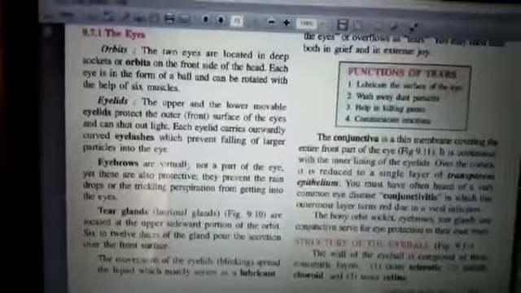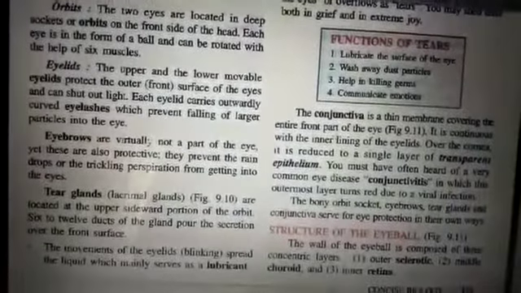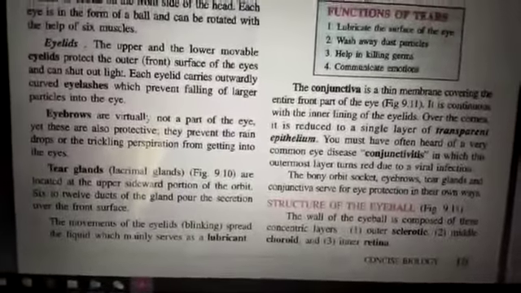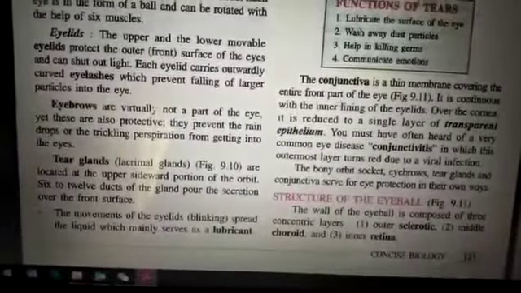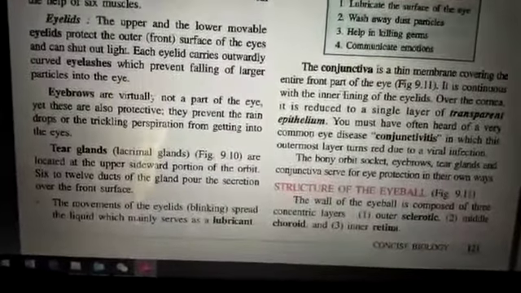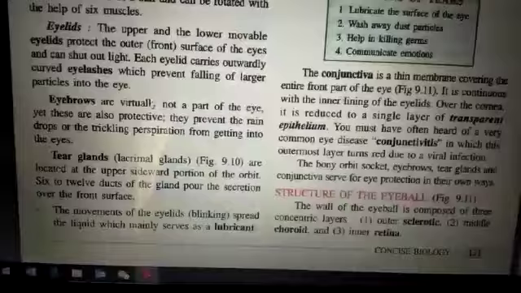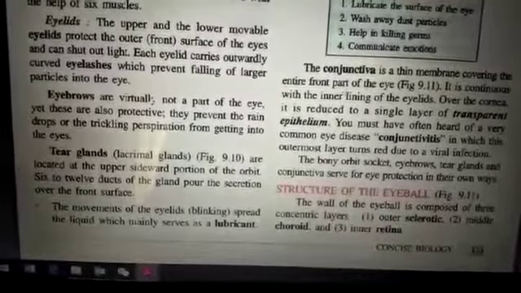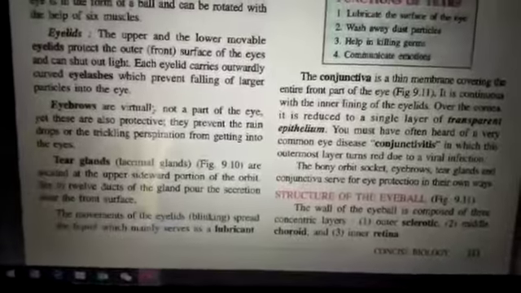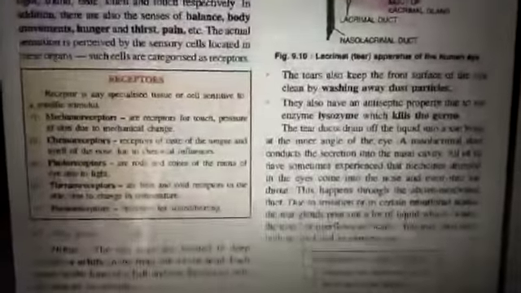Tear glands have a major function. The lacrimal glands help to fight disease conditions, because the bacteria or small organisms entering the eyes are flushed out because of the lacrimal glands. It has antibacterial activity. The lacrimal glands are located on the upper sideward portion of the orbit. 6 to 12 ducts are present which secrete their secretion. The movements of the eyelids spread the liquid and act as a lubricant so that the eyes remain moist.